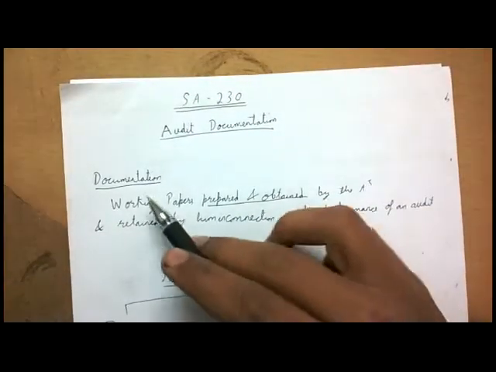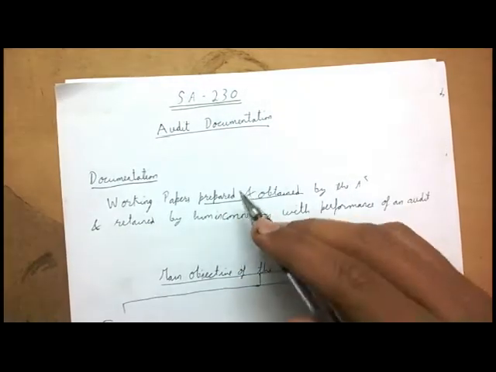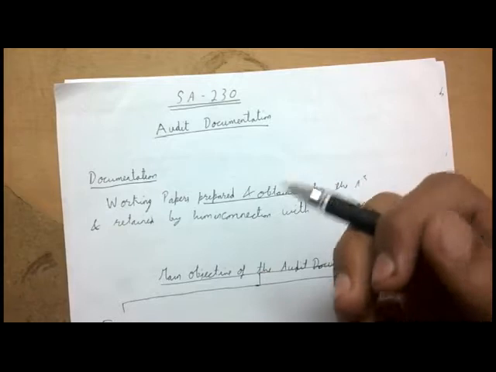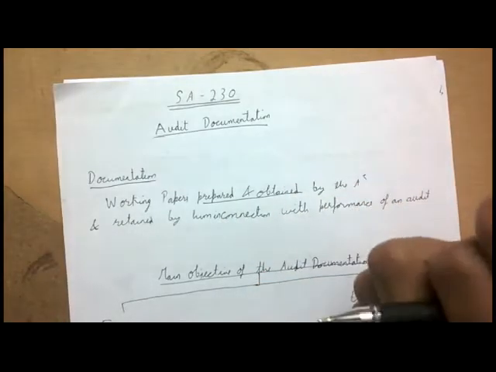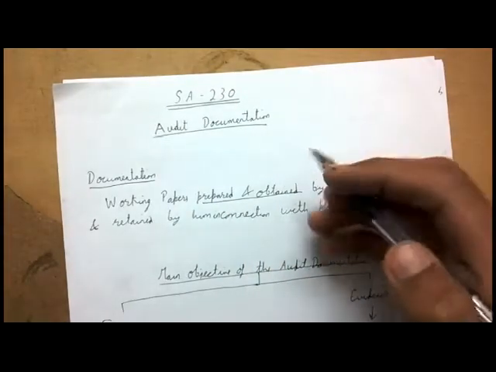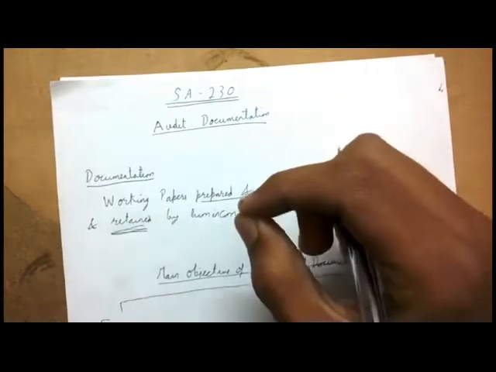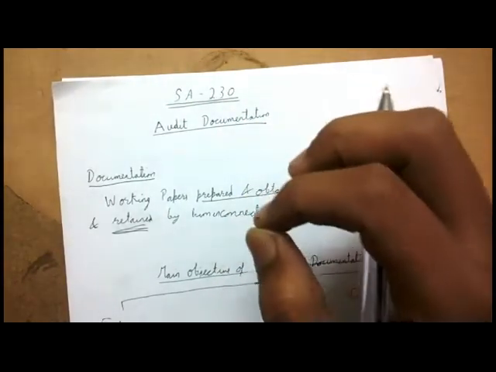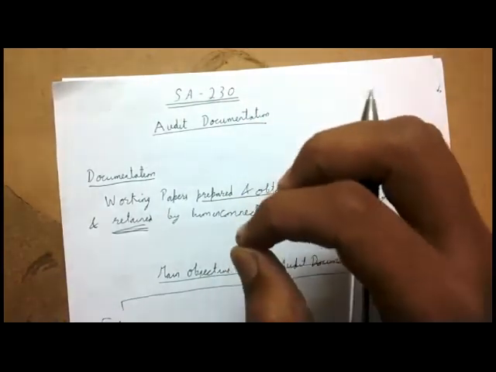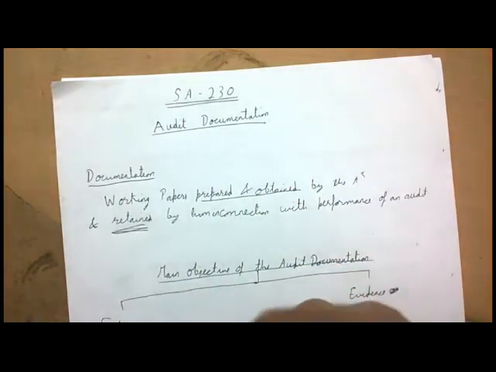Under documentation, working papers are prepared and obtained. That is, they can either be prepared by the auditor or they can be directly obtained by the auditor as evidence, etc. They are prepared and obtained by the auditor, and not just prepared and obtained, they are also retained by the auditor. At the end of the day, the documentation, whatever working papers the auditor has, are all the property of the auditor.